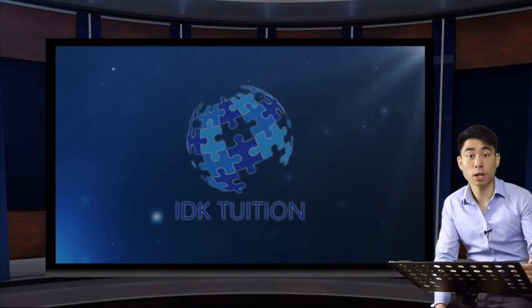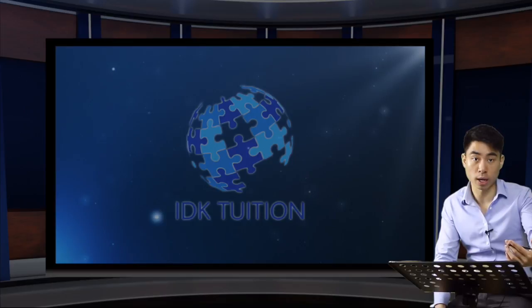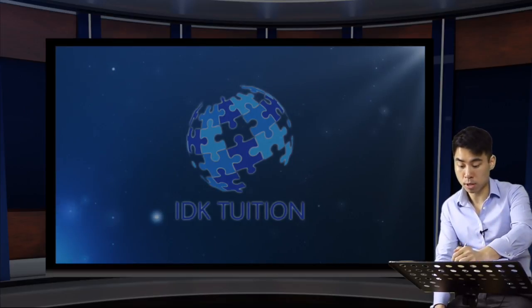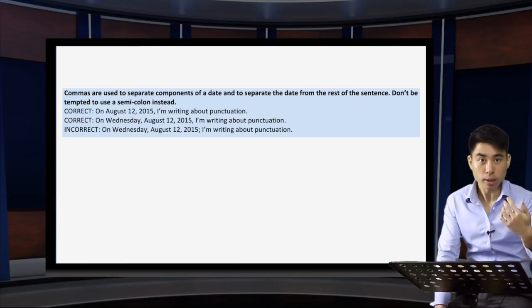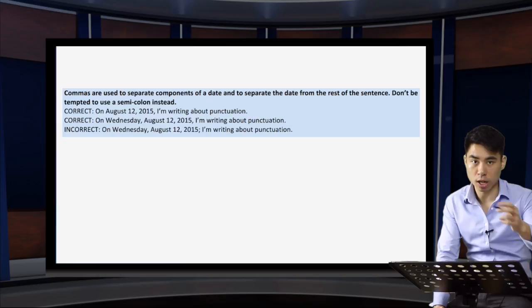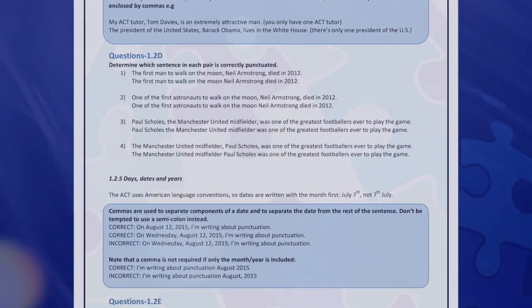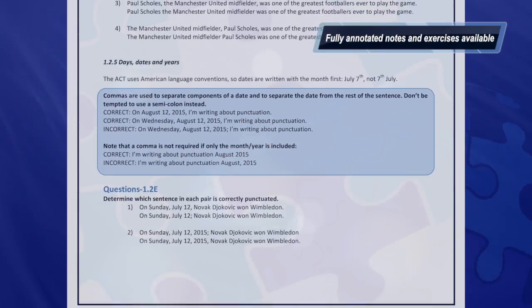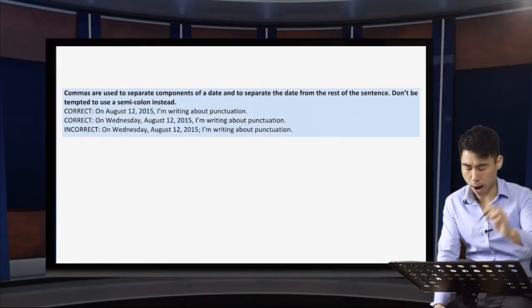When it comes to punctuating dates within a sentence, it's rather more straightforward than punctuating job descriptions and names. There are only really two rules that you need to bear in mind. Rule number one, if you are indeed punctuating days and dates within a sentence, it's going to be the comma used and not a semicolon. Just remember, there are very specific uses of a semicolon. These are covered in other of my ACT videos. Links are up the top now.